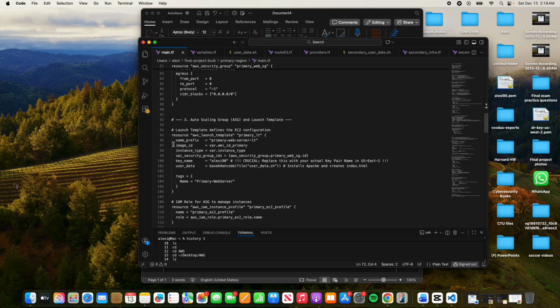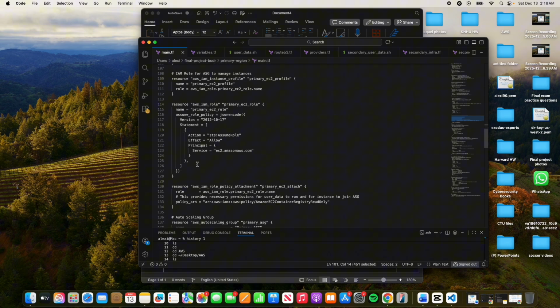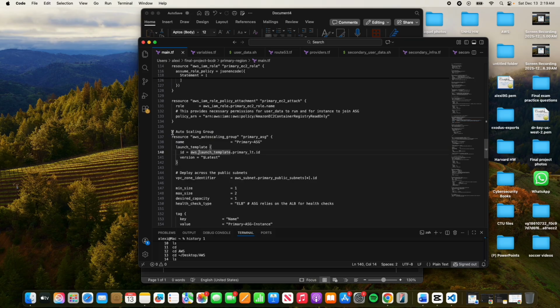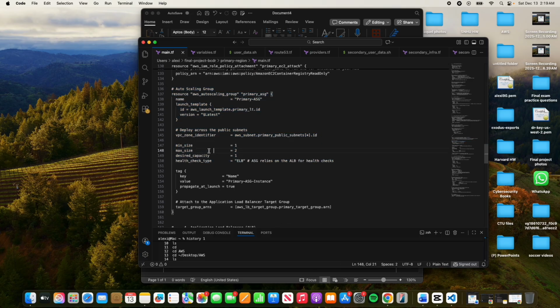Section 3 defines the auto scaling group, or ASG. The launch template specifies the instance details, including the necessary IAM role and the user_data.sh script we will run on boot. The ASG itself is configured with a min size and desired capacity of 1, meaning it will automatically replace any unhealthy instance, providing the core self-healing capability of our primary region.